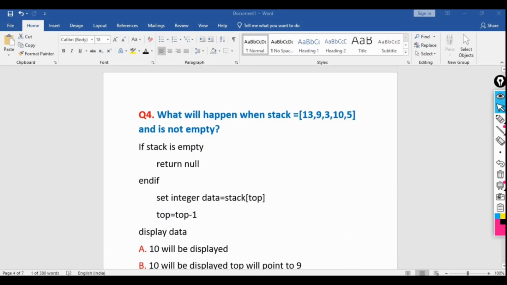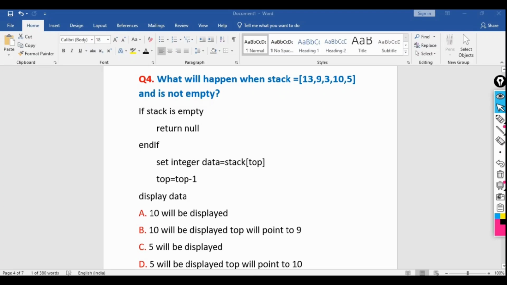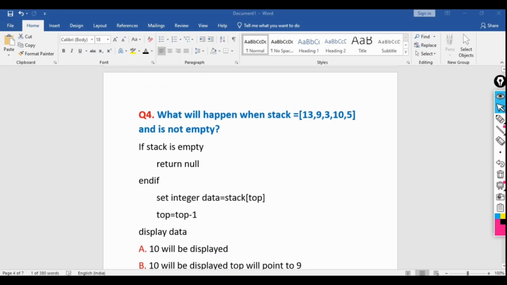So now let's move to the fourth question. What happens when the stack is not empty? It's a very easy question. Now let's move to the solution part. Suppose I have a stack here. So this is 1, 2, 3, 4, 5. So 5 elements are there here.